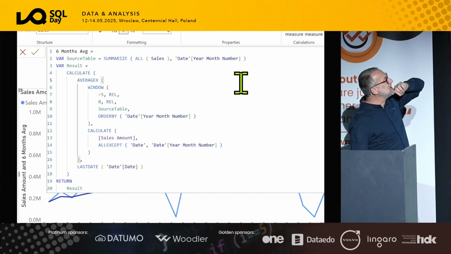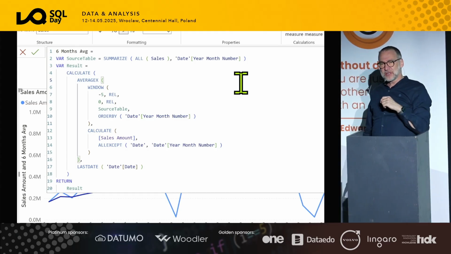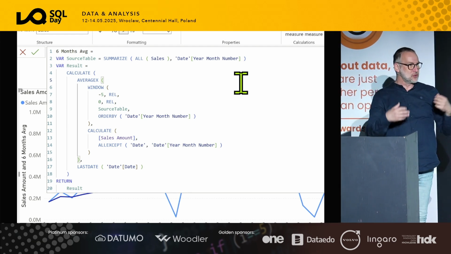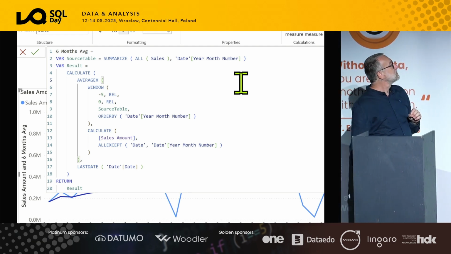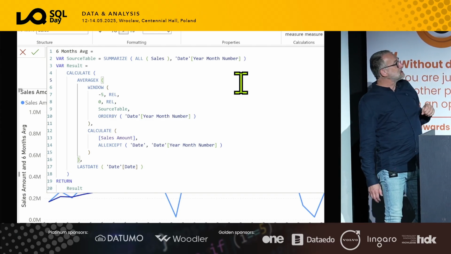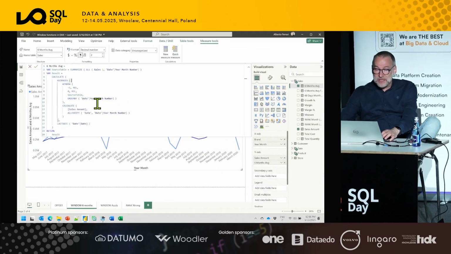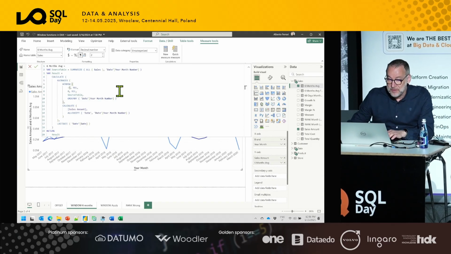It is incredibly easy to make mistakes when you write code with window functions if you don't see the source table exactly in front of you. Anyway, this average X computes the moving average over the last 6 months, and if you want the moving average over the last, for example, 60 days, you just use -60.